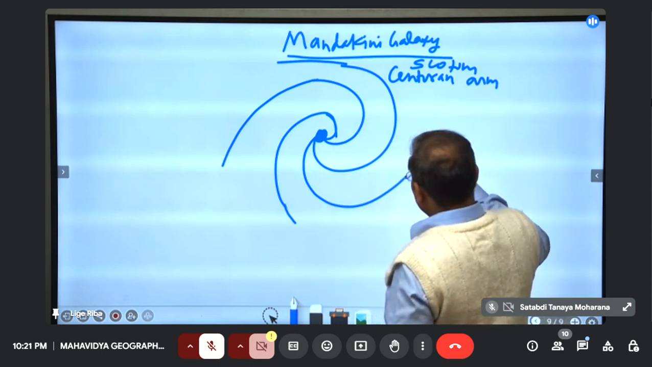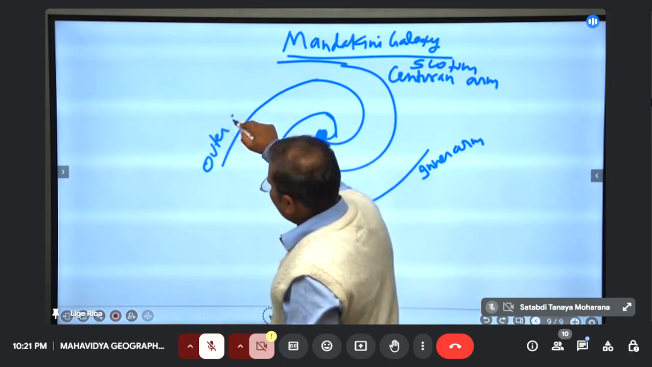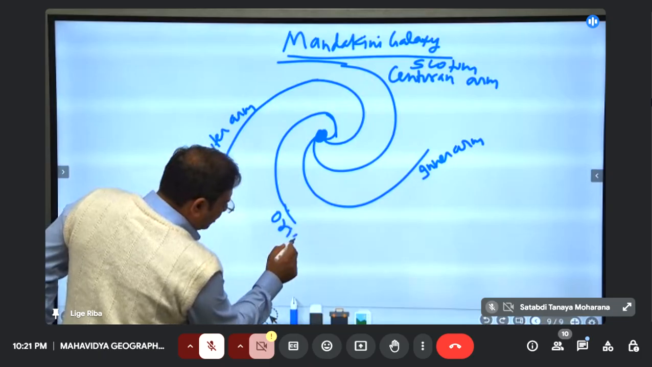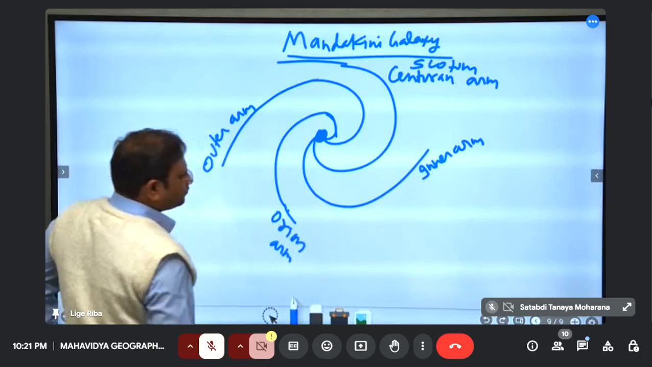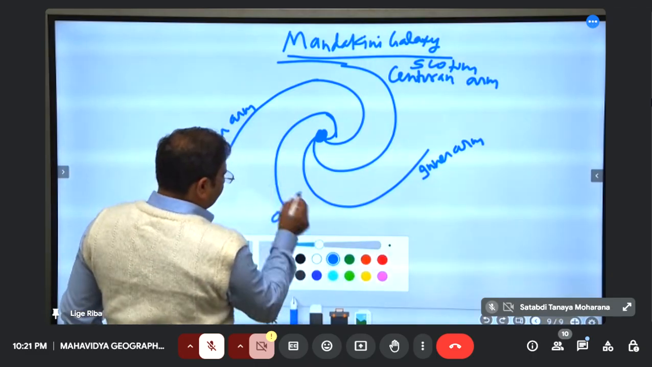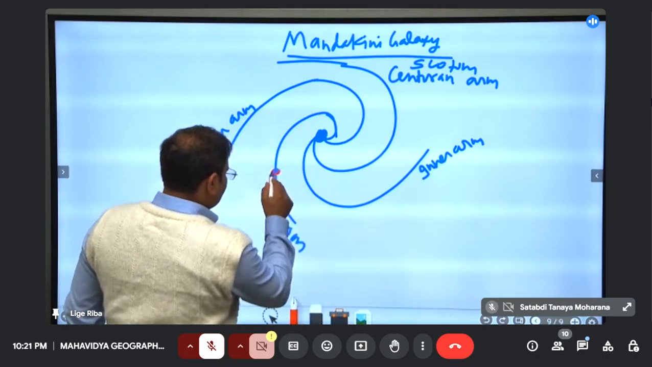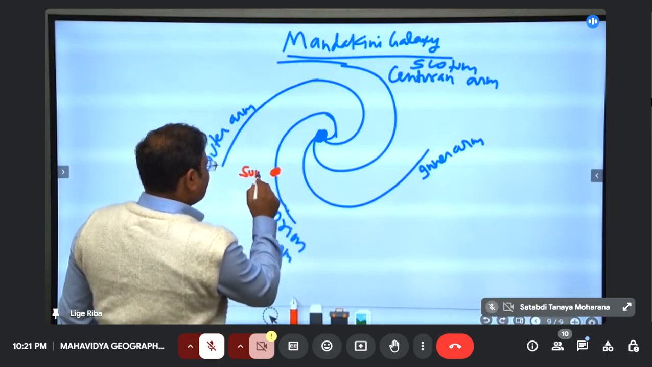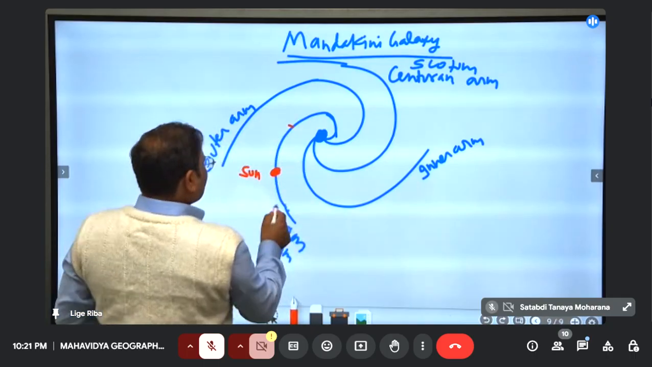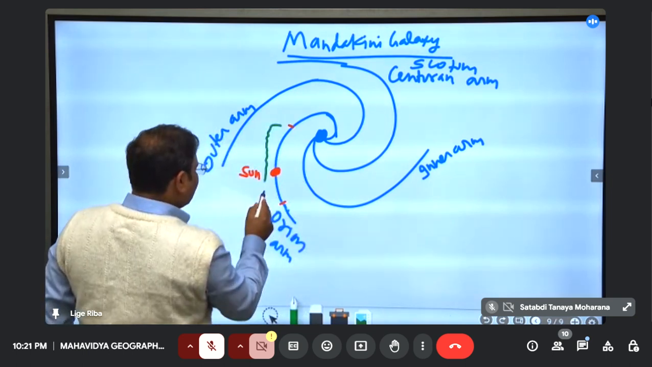This one is called the inner arm of a galaxy. This is called the outer arm of our galaxy. This one is called the Orion arm of our galaxy. In this Orion arm, our sun is situated here. Sun is in the Orion arm. So this part of the Orion arm where sun-like stars are there is called the Milky Way.